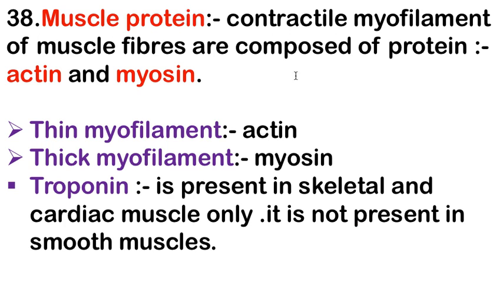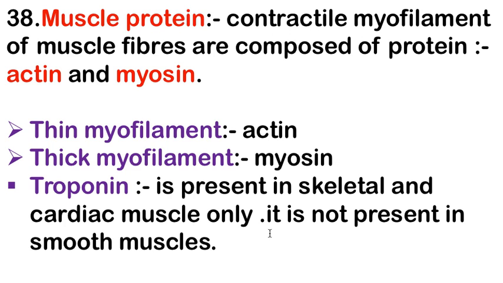Next is muscle protein, point number 38. The contractile myofilaments of muscle fibers are composed of protein. Muscle protein is composed of two proteins, actin and myosin. Thin myofilament is actin and thick myofilament is myosin.